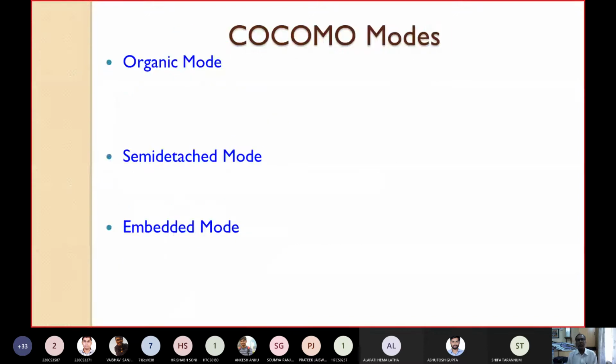As I have already told you, there are three modes for COCOMO. That means depending upon the nature of the software product that is going to be developed, there are three COCOMO modes: organic mode, semi-detached mode, and embedded mode. Let's see what we mean by organic mode.